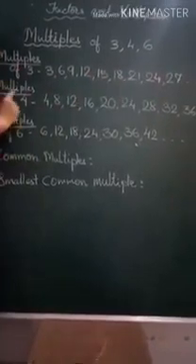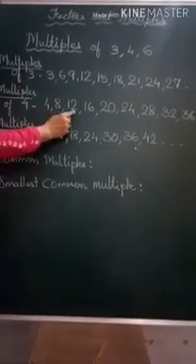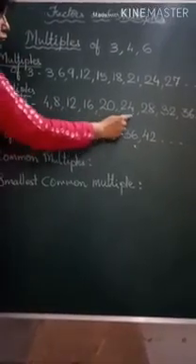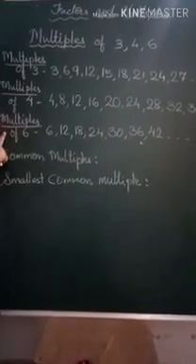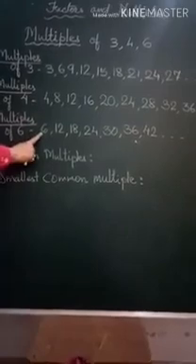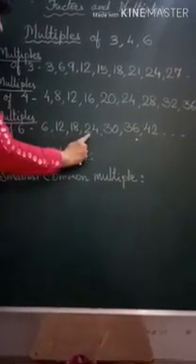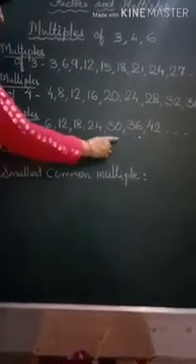Okay. Then we'll write the multiples of 4, that is the table of 4. 4 ones are 4, 4 twos are 8, 4 threes are 12, 4 fours are 16, 4 fives are 20, and so on. And after that, the third number is 6, so we'll write the multiples of 6. That is 6 ones are 6, 6 twos are 12, 6 threes are 18, 6 fours are 24, 6 fives are 30, and so on.